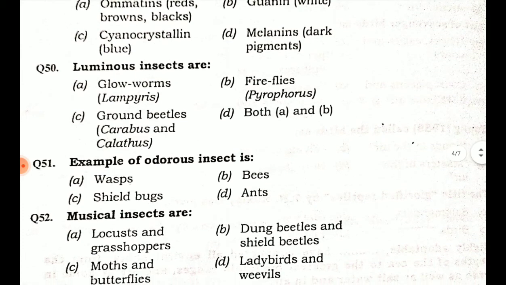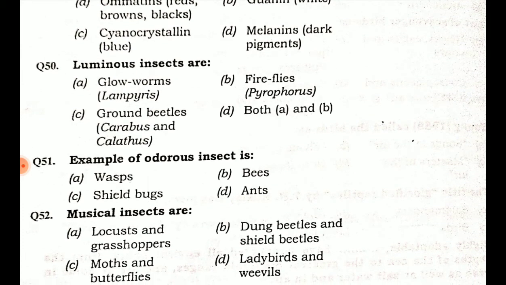Musical insects are: option A locust and grasshopper, option B dung beetles and shield beetles, option C moths and butterflies, option D ladybirds and weevils. So the musical insects are option A, locusts and grasshoppers.